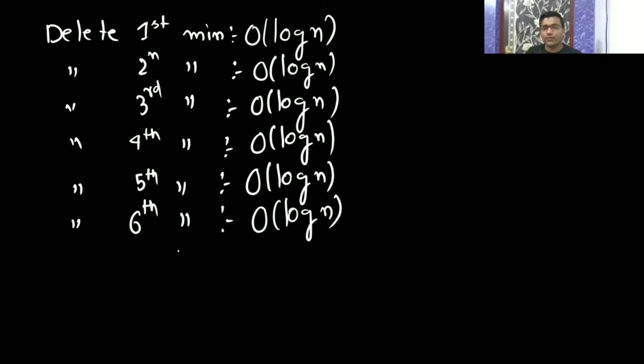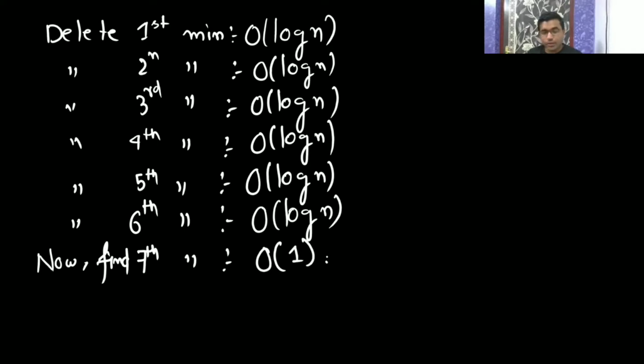Now after deleting six mins, the next min is the seventh min. Now find the seventh min, that will take big O of 1. Now you have found the min. Since you have deleted these six elements, you have to insert these six elements again. Insertion of an element is going to take log n time. So first, deletion is going to take 6 into log n, and then finding the min is constant.